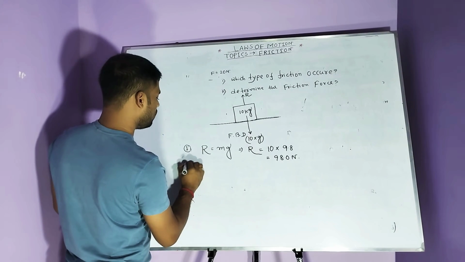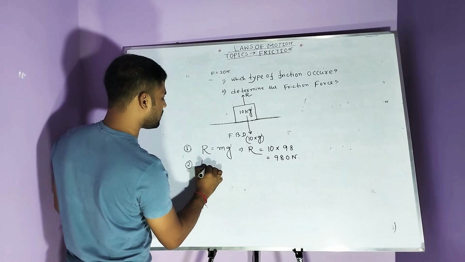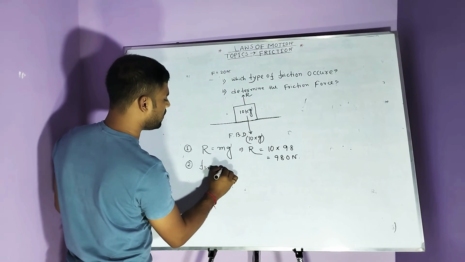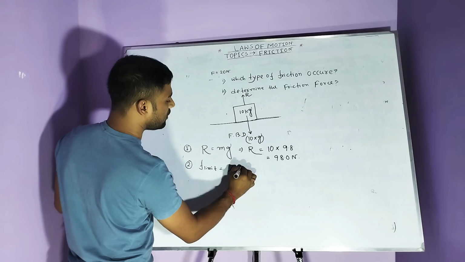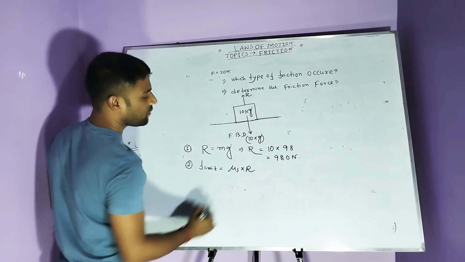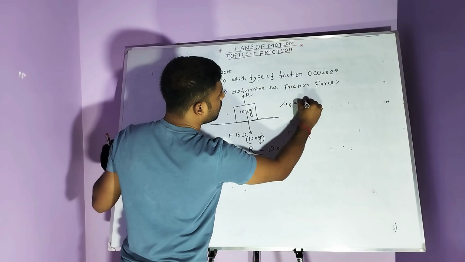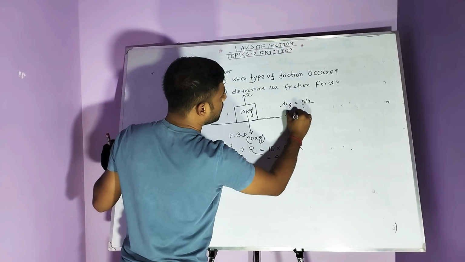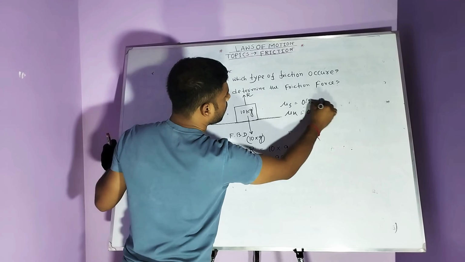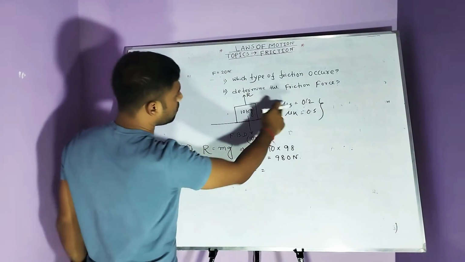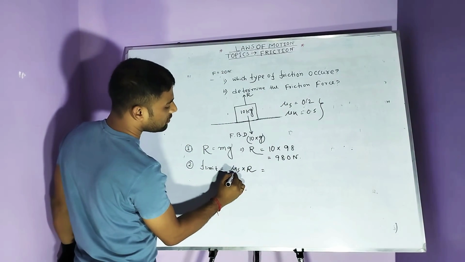The second step is to calculate F limiting, the limiting friction force. What is the value of the limiting friction force? That means mu s into R. We put the values. Two data are given: mu s is equal to 0.2 and mu k is equal to 0.5. Which mu can be used in this formula? Always mu s.